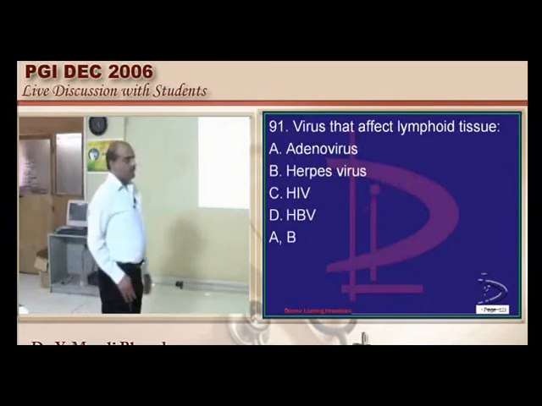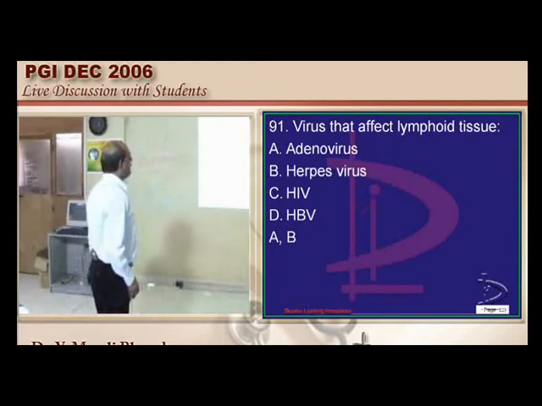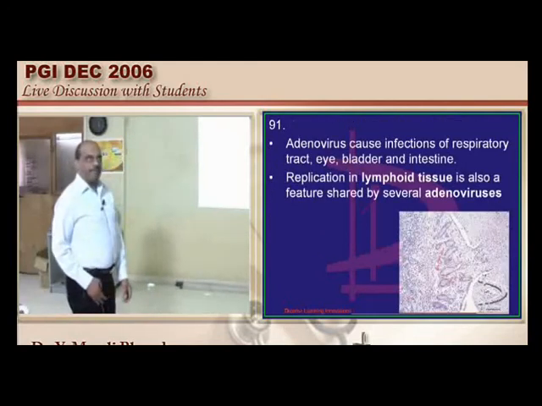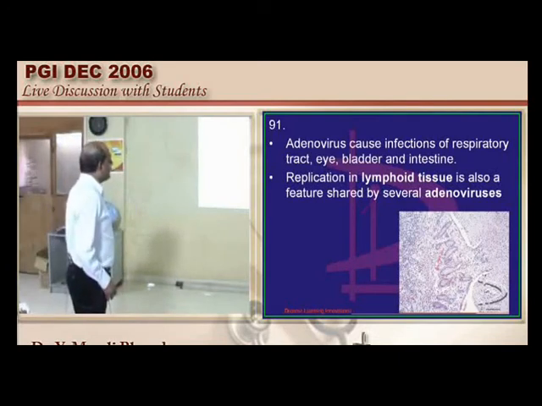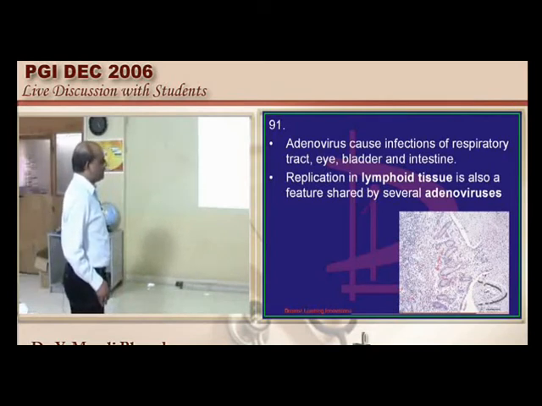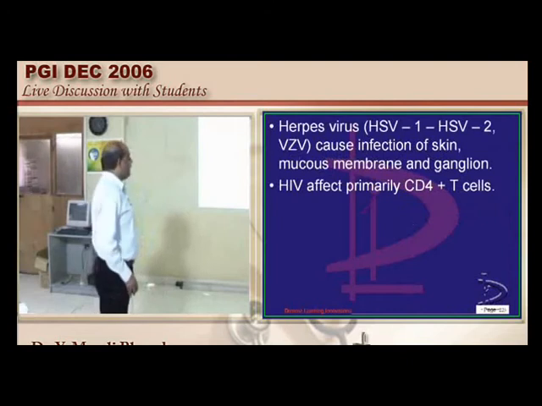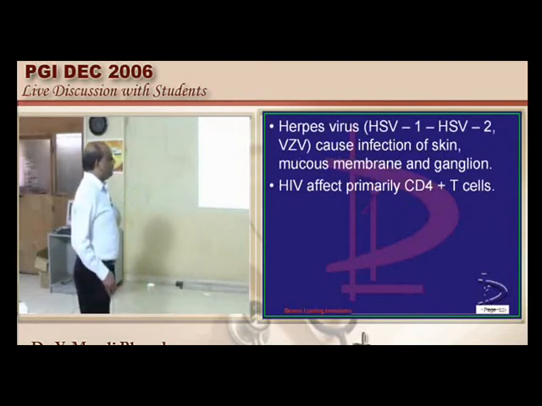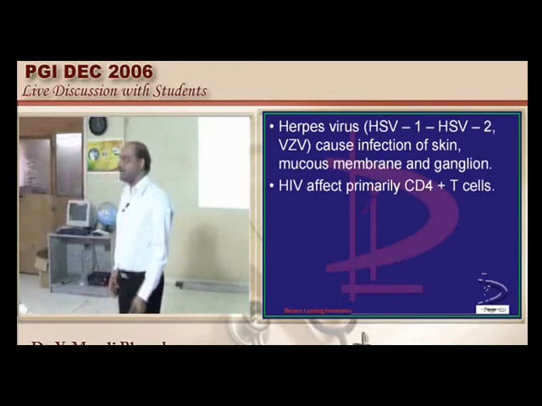Now which virus can affect the lymph nodes? Adenovirus is the one which typically causes infection of the respiratory tract. We have adenoviral conjunctivitis. In the intestine also, it undergoes replication within the lymphoid tissue, which is a very characteristic feature, hence called adeno. And even herpes virus HSV 1 and 2 are capable of infecting the lymphoid tissue very much, and they are in fact implicated in some of the lymphoproliferative conditions.